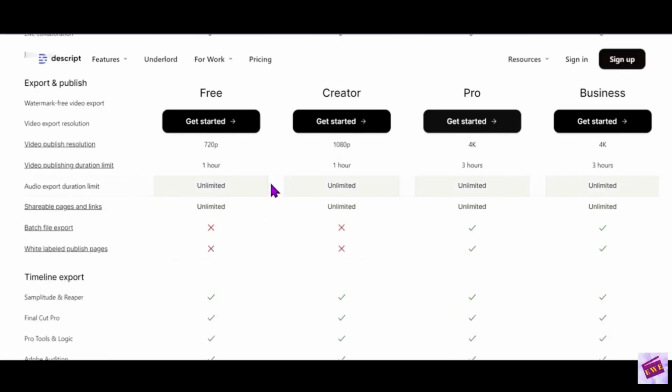All right, video publishing duration limit. Okay, in the Creator, each of your videos can be 1 hour, as opposed to the Pro, which they can be up to 3 hours.